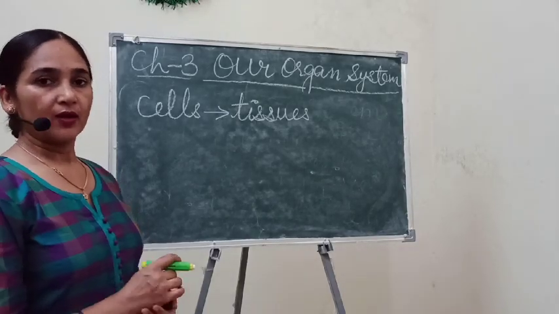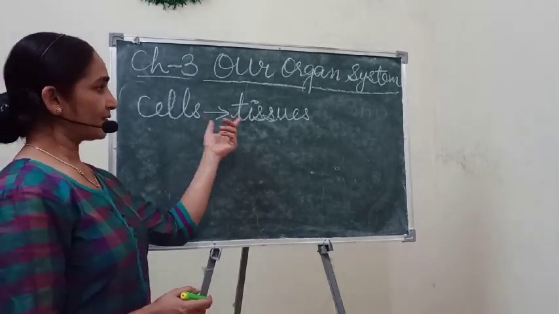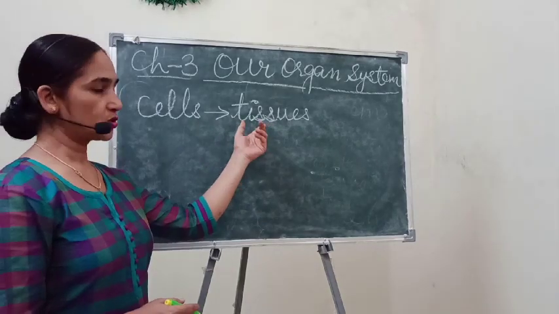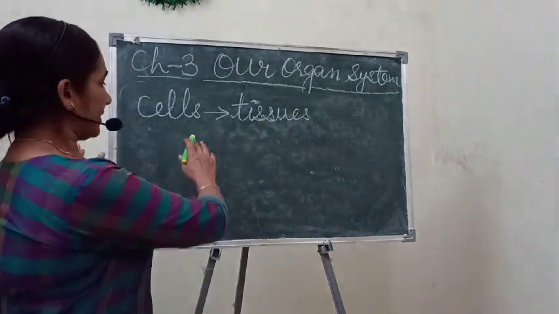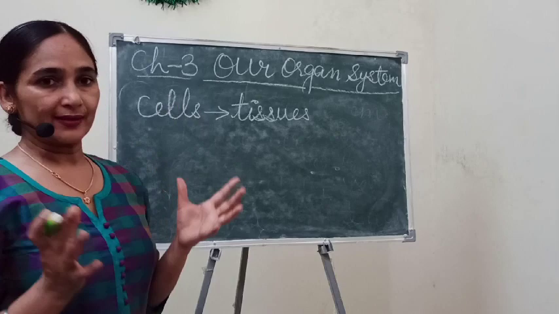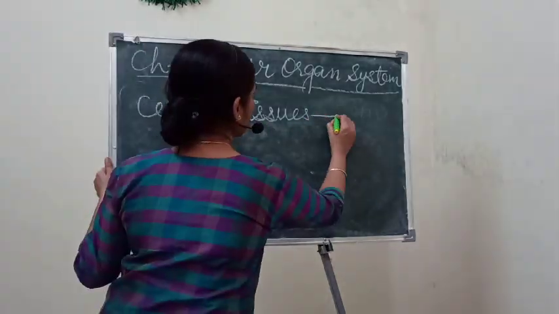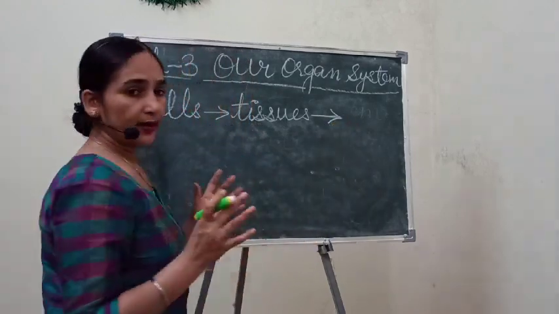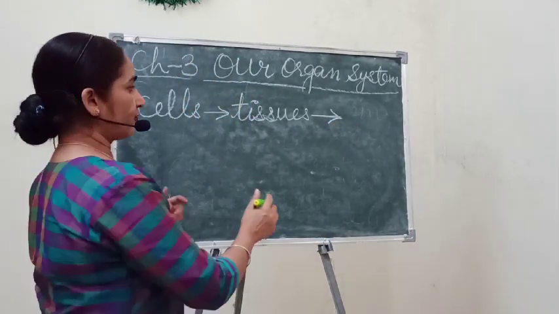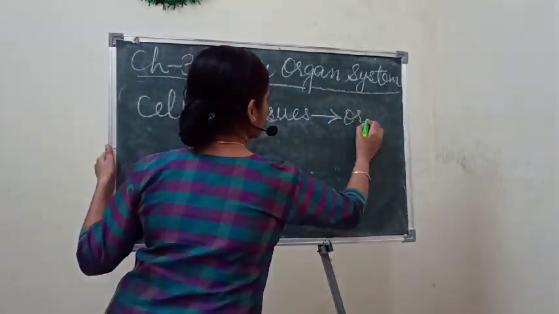Yes, students. Now let's continue with this. I was explaining to you about tissues. Cells when grouped together form tissues, and tissues when joined together form organs.